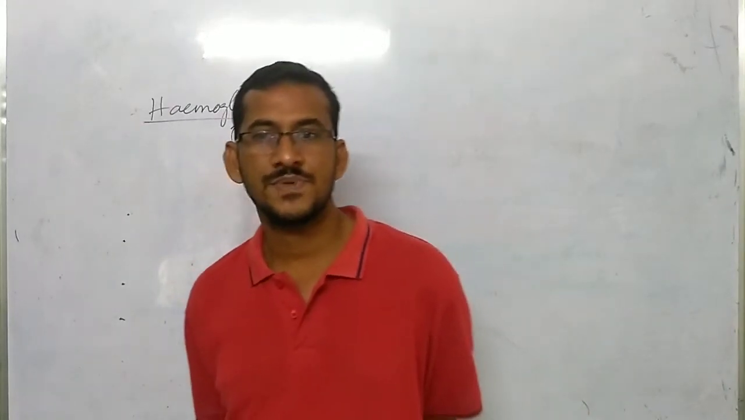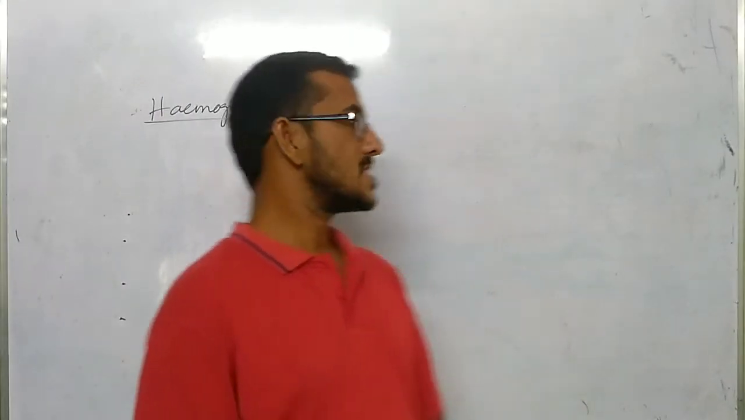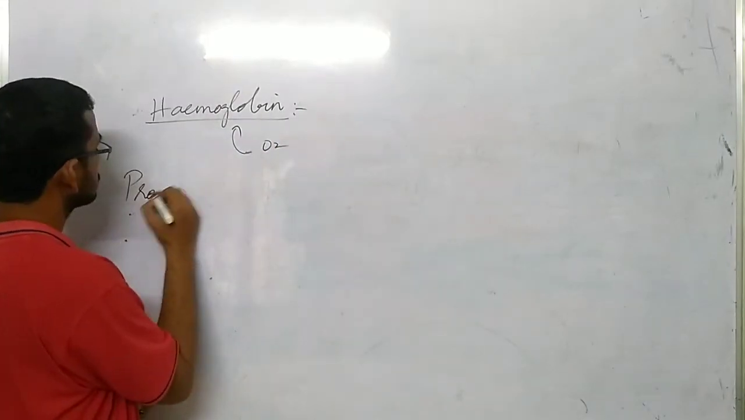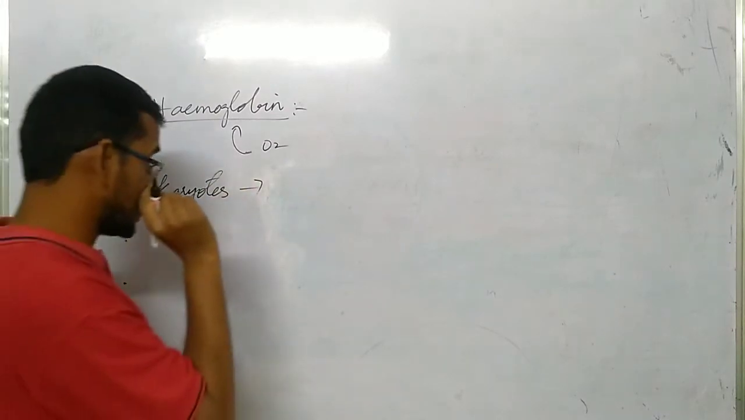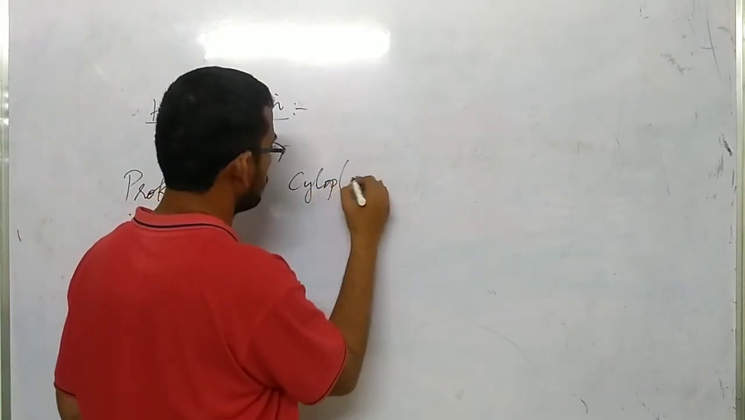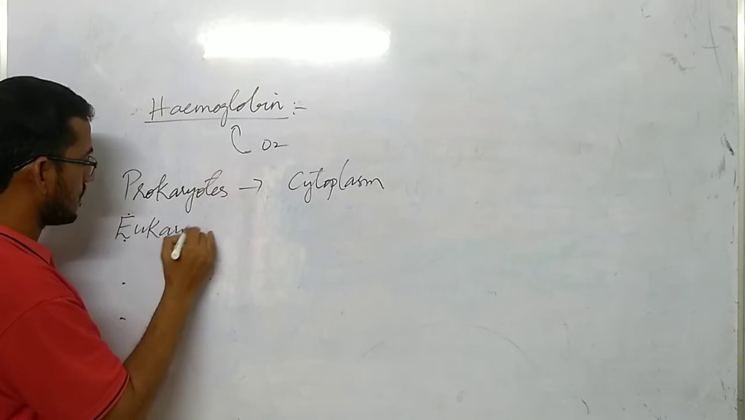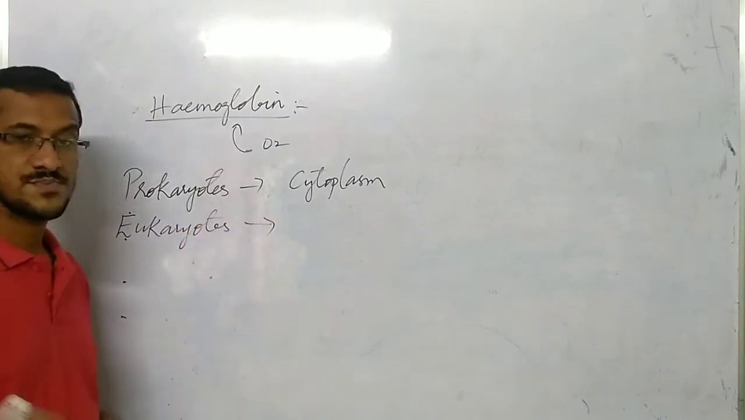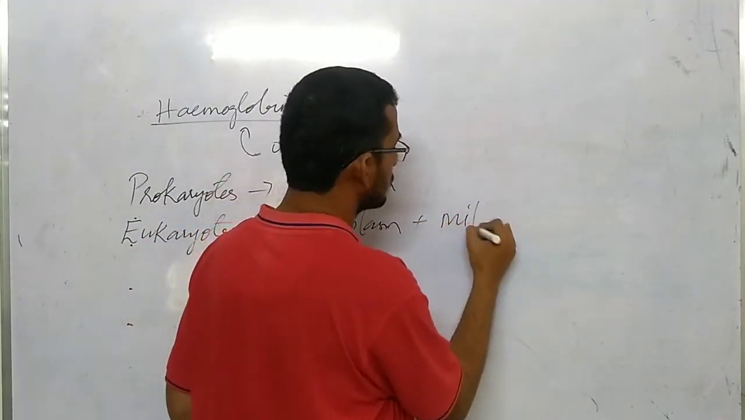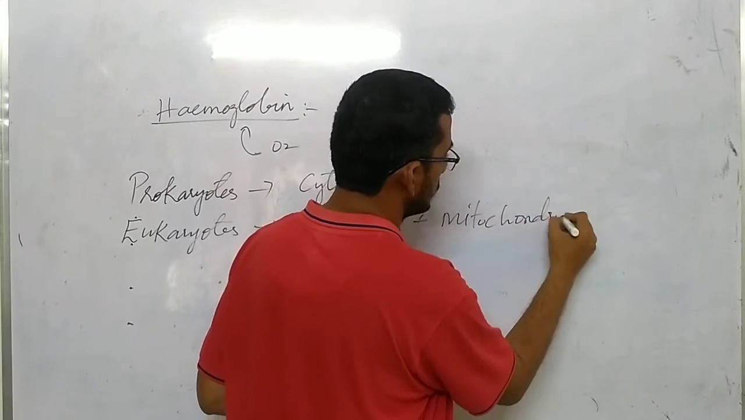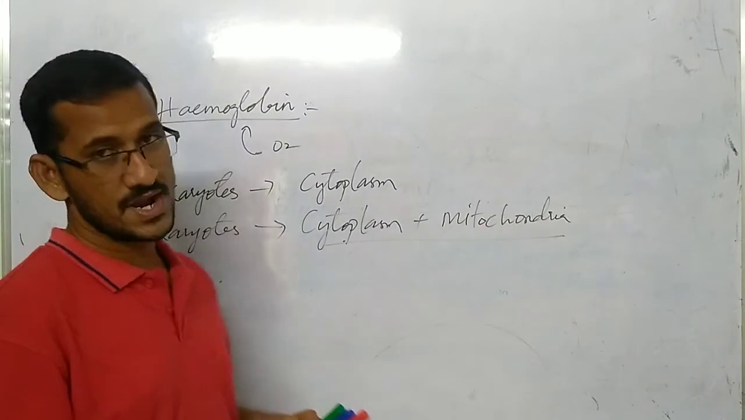Where does cellular respiration take place, in case of prokaryotes and in case of eukaryotes? See, in case of prokaryotes, cellular respiration occurs in the cytoplasm of the cell. But in eukaryotes, cellular respiration occurs in the cytoplasm as well as the mitochondria. So these are the two places where cellular respiration takes place in eukaryotes like plants and human beings.